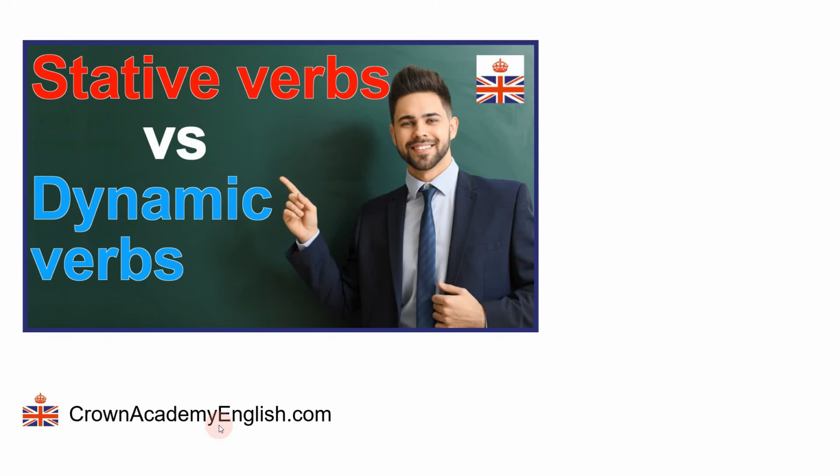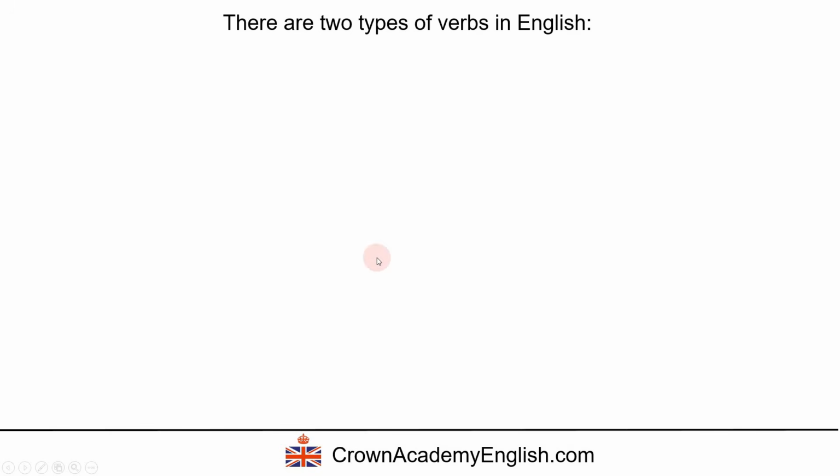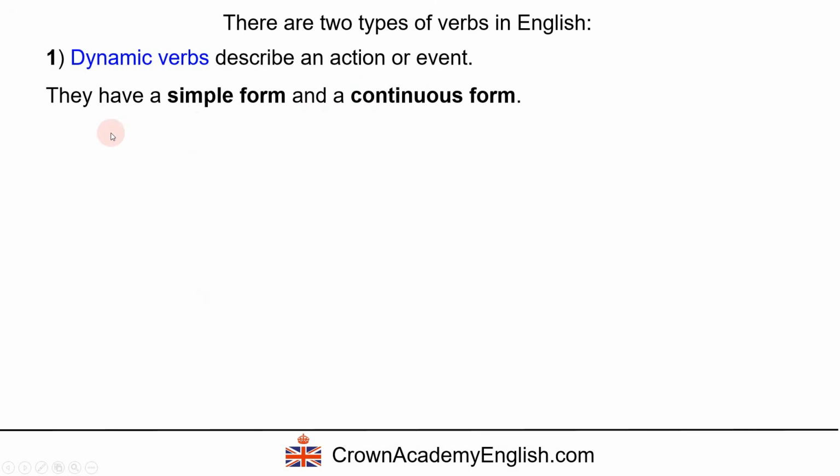Today's lesson is about stative verbs compared to dynamic verbs. So there are two types of verbs in English. Number one, dynamic verbs, and they describe an action or event. They have a simple form and a continuous form.